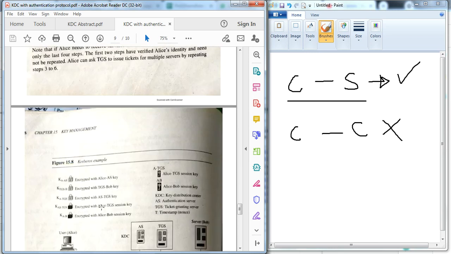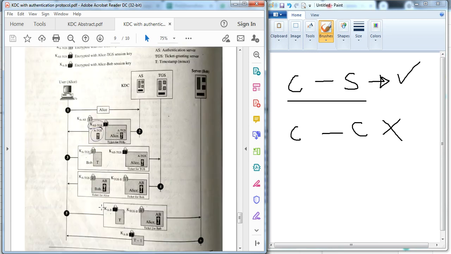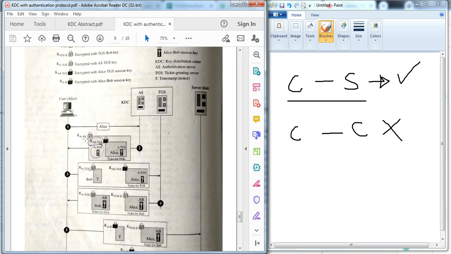Now we will go directly to the step-wise process of Kerberos. Alice sends a message to the KDC, the authentication server. The authentication server responds with a message encrypted with K_A,AS, where A means Alice and AS means the authentication server. This is the key between Alice and the authentication server, so only Alice can decrypt it.